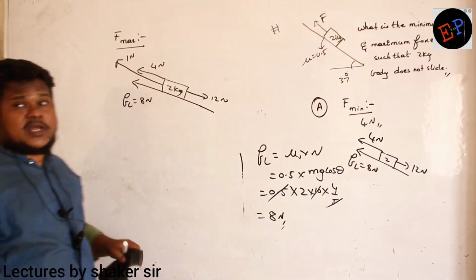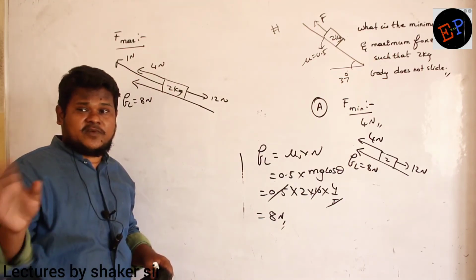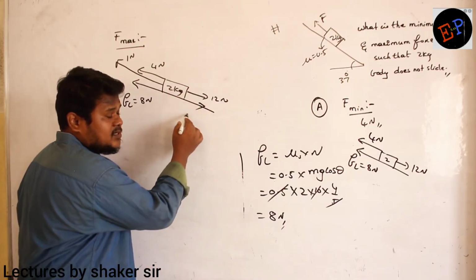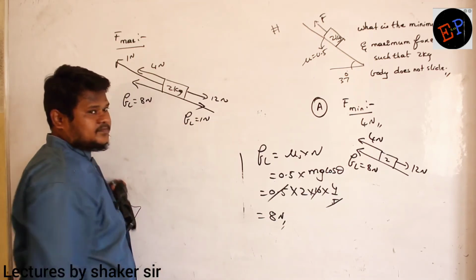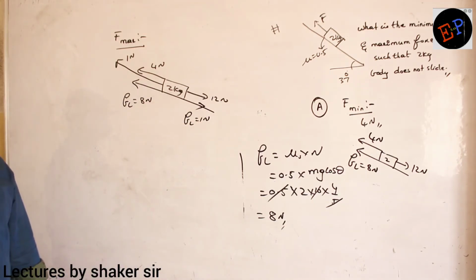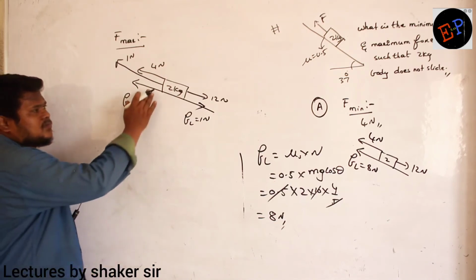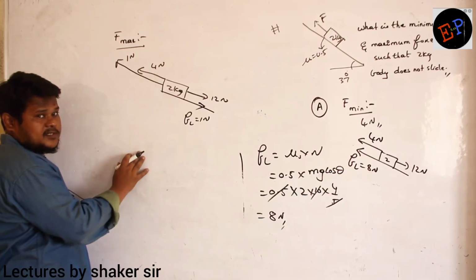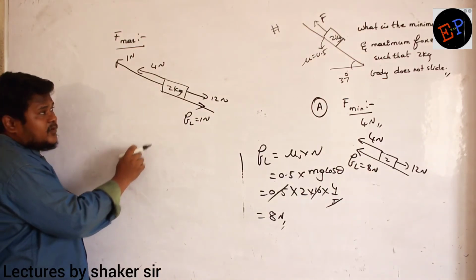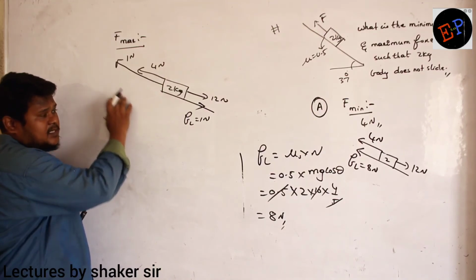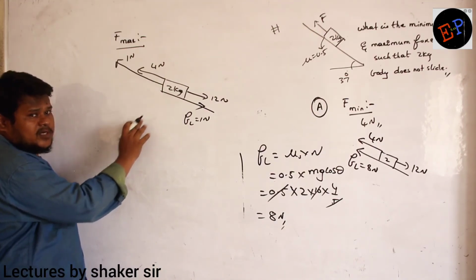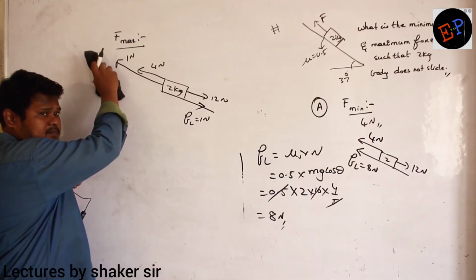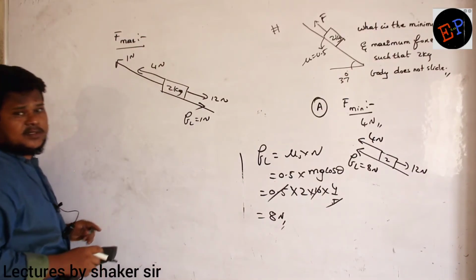When the body tries to slide upwards, friction will develop in which direction? Friction will start immediately developing in the opposite direction. So friction also becomes 1 Newton. That's the condition. Now here there is no concept of FL; FL is not acting in the upward direction. We are applying 1 Newton extra, then friction also will be 1 Newton extra in general condition. So if I start applying force in the upward direction, friction also starts developing in the opposite direction.